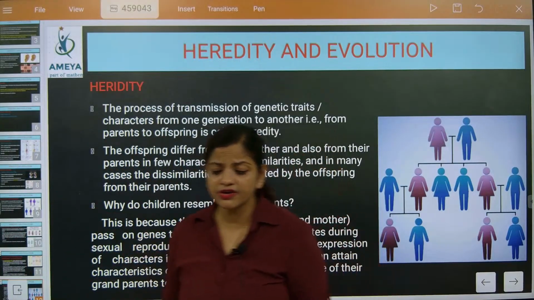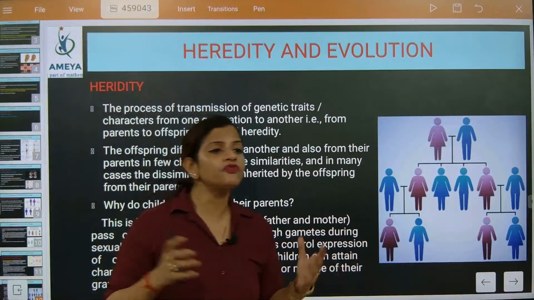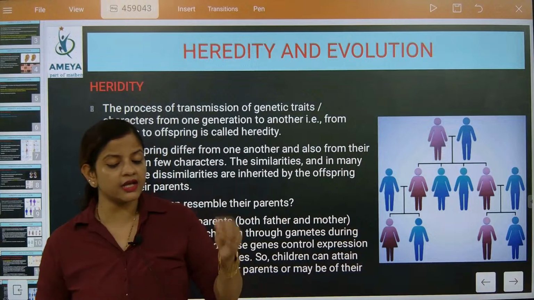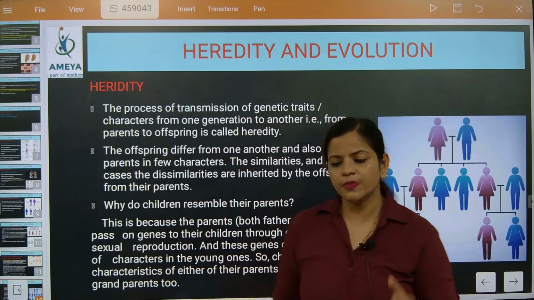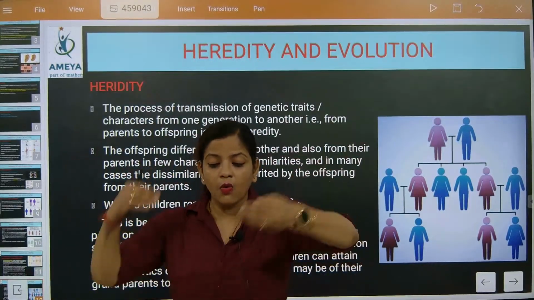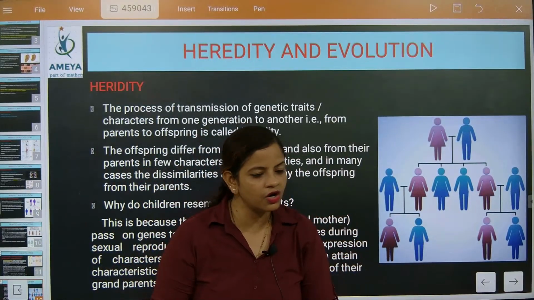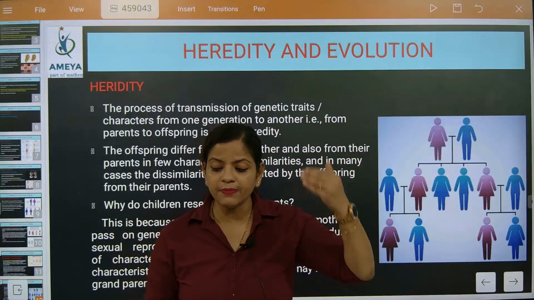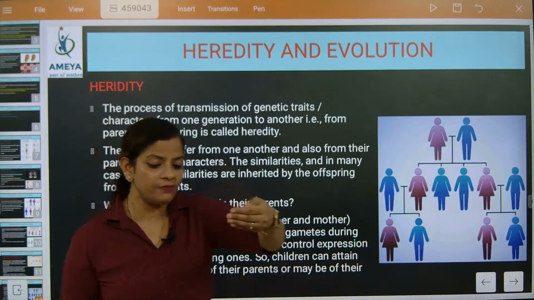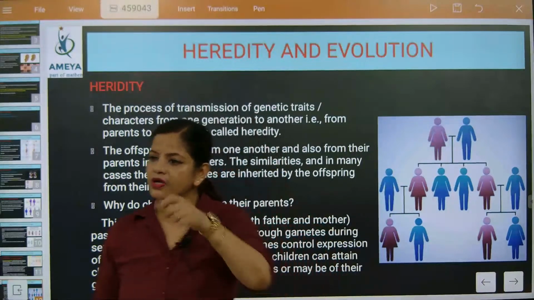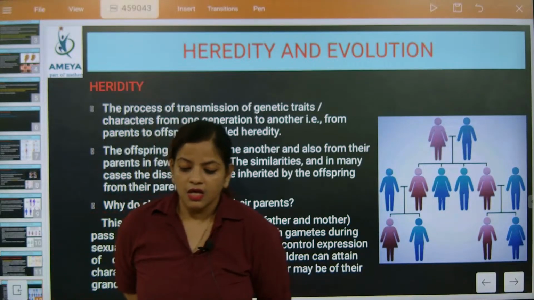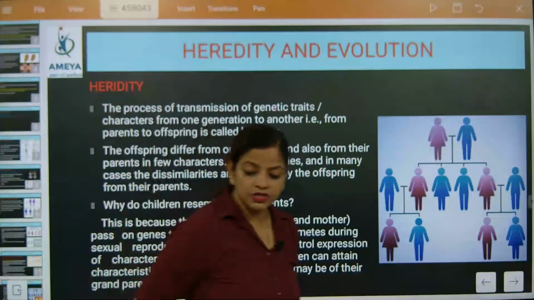Now, why do children resemble their parents? Because the DNA of the parents is contributed. So what is DNA? The genetic information, the coding system, with which every imprint of the parent results in one characteristic of the child. Imprint here means the genetic part. The combination of both will give birth to a child, and the child will be the combo of the combinations coming from both parents. I hope you understood. Did you get this point? Tell me. This is the most important part.